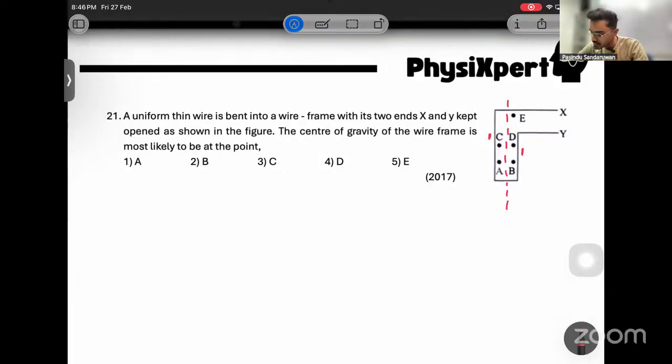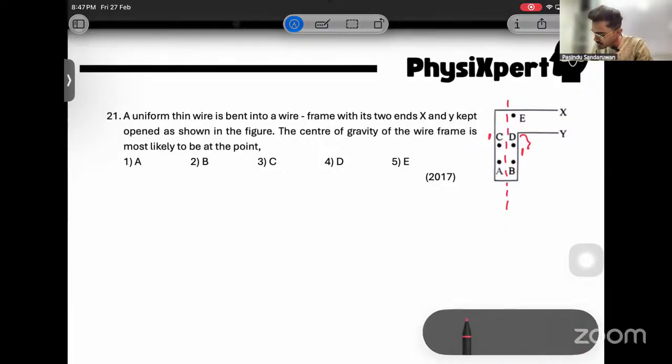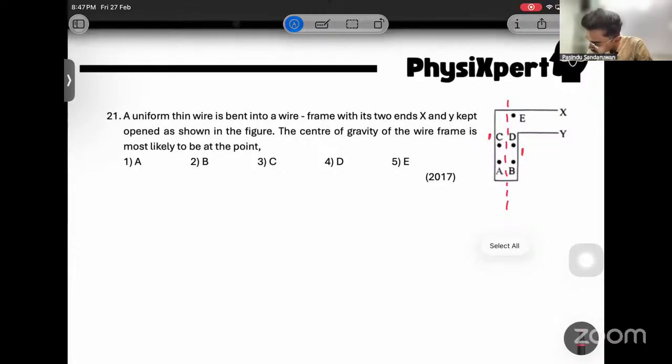Now, if I compare with respect to that center line, at the right side the length of the wire is only this much, and here there is a length of this. Then the length of the wire at the right side is higher compared to the left side. Which means the center of gravity should shift to the right from this position.